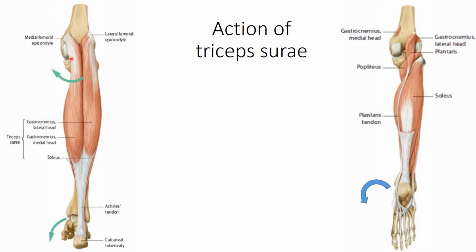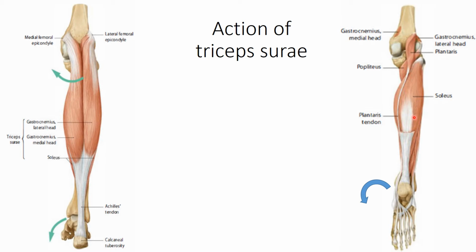So this is the action of the triceps. When you need forceful contraction, the gastrocnemius is in action. When you need postural activity or quiet movement like tiptoeing, the soleus is in action. Working from below, when the foot is on the ground and fixed, it pulls on the leg and extends it.